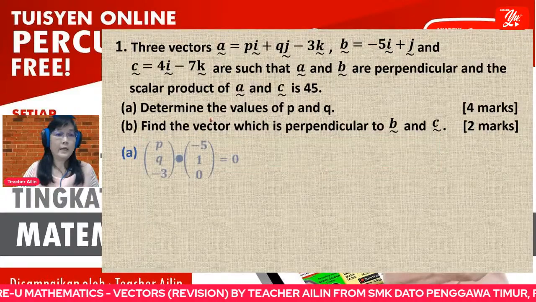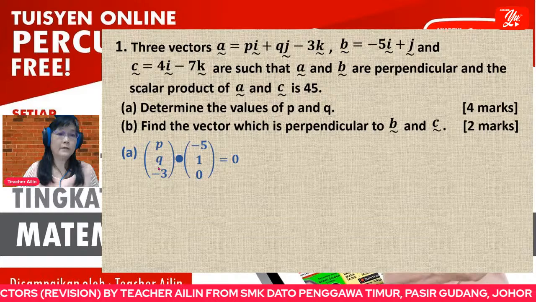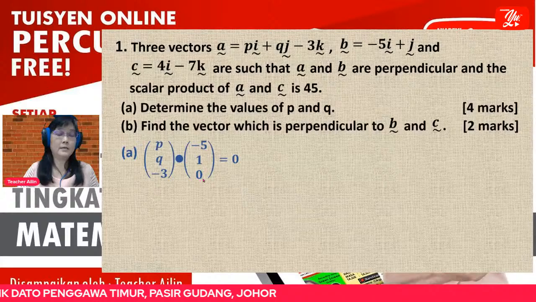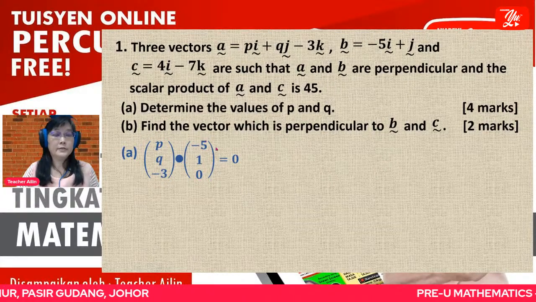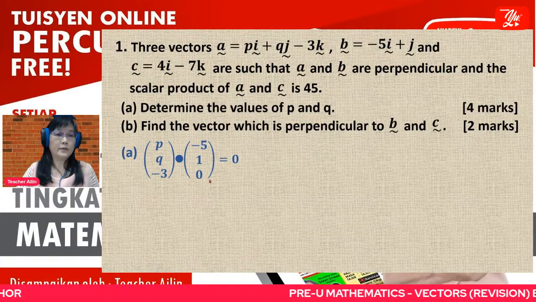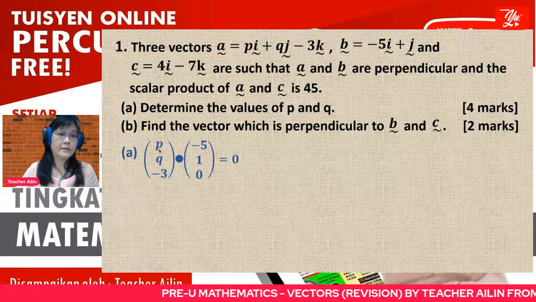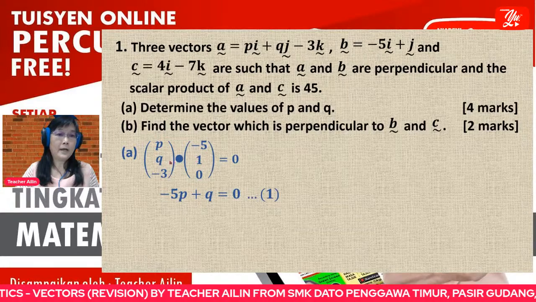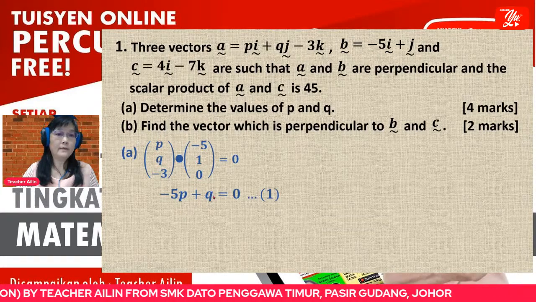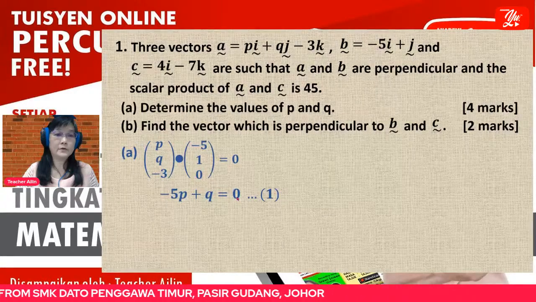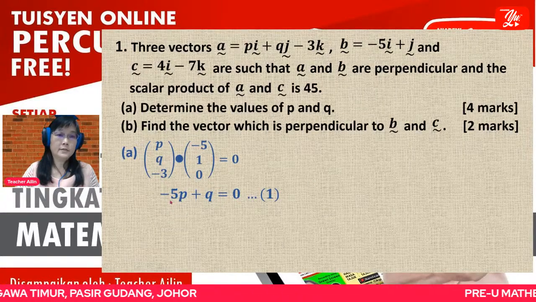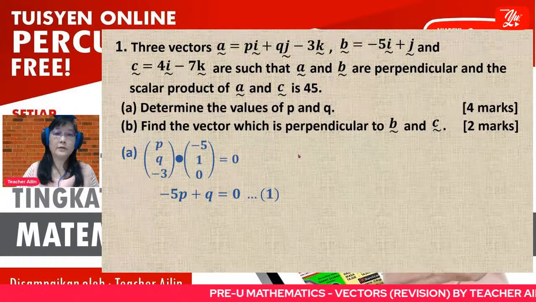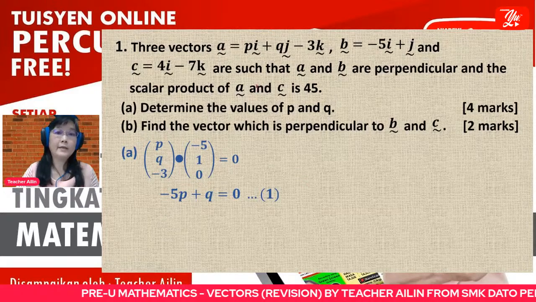Now A is this one, you change it to a column vector. B, you write in column vector. Here you don't have k, so k is equal to 0. Now you just use the method that I told you just now. First value, -5 times P plus second value Q times 1, third value -3 times 0, then you will get this equation. You cannot find the value yet because you have two unknowns. So to find P and Q, you have another piece of information.